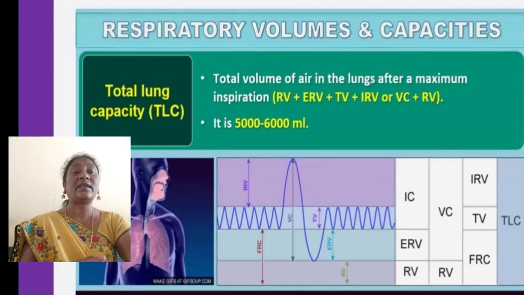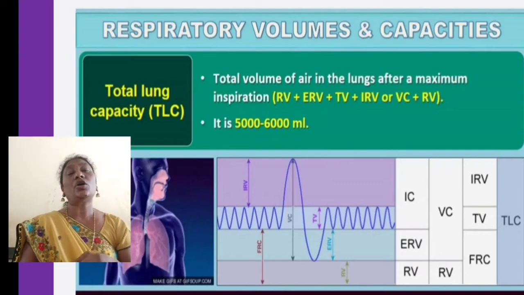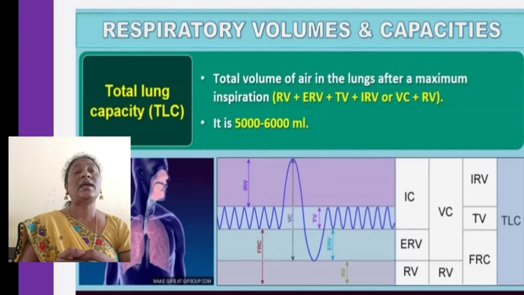That is the vital capacity of the lungs. Now, total lung capacity. What is the total lung capacity? The total volume of air in the lungs after maximum inspiration, that means RV plus ERV plus TV plus IRV, or VC plus RV. That is the total amount which is taken by the lungs.